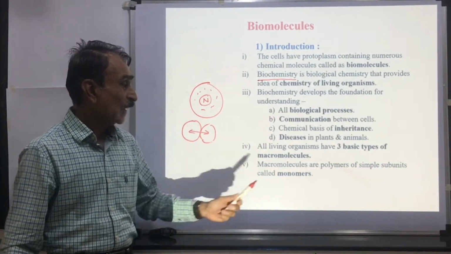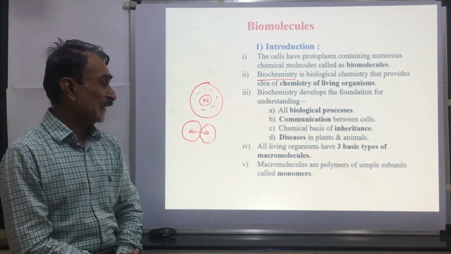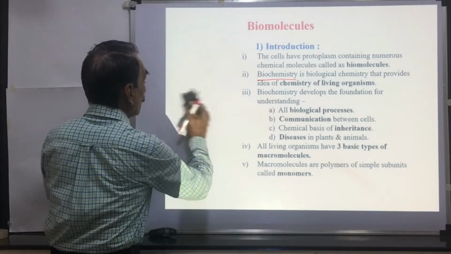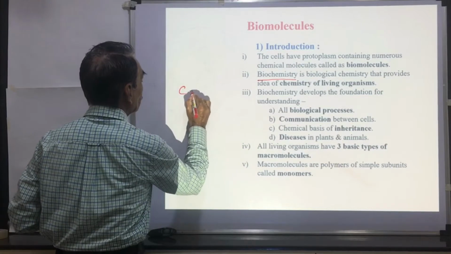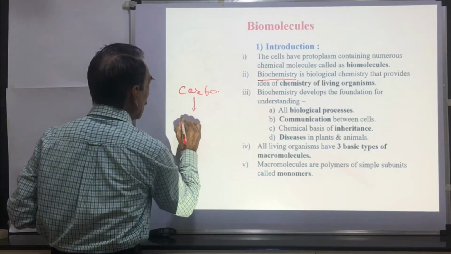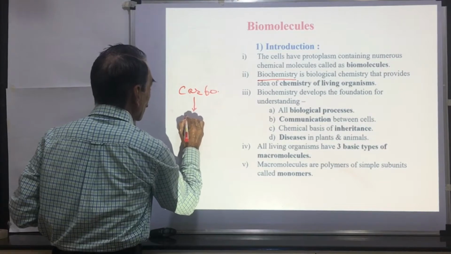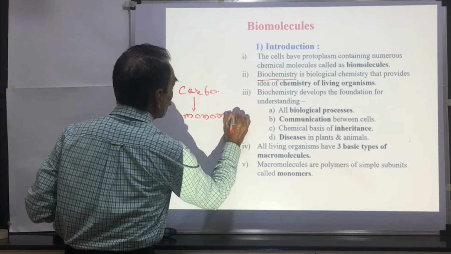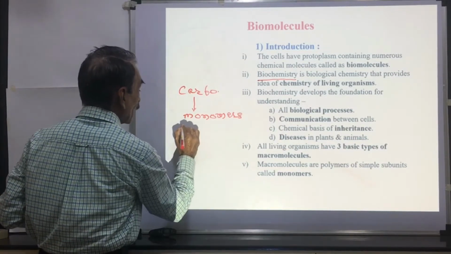Macromolecules are polymers of simple subunits called monomers. If you take the example of carbohydrates, these carbohydrates are polymers of simple subunits, that is, monomers. These are the monosaccharides.